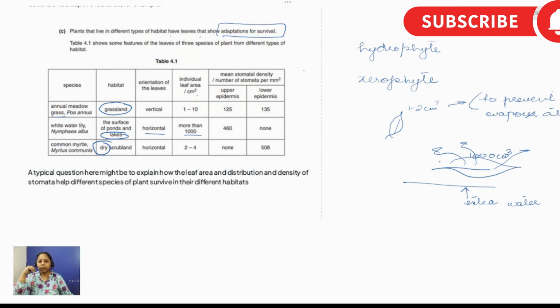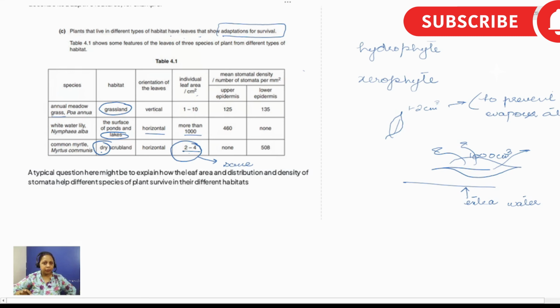Then the last one is the common myrtle. Again, it has the smallest area because it is present in a dry environment. Dry environment means we need to conserve more water, we need to save more water. That's why the area is the smallest.